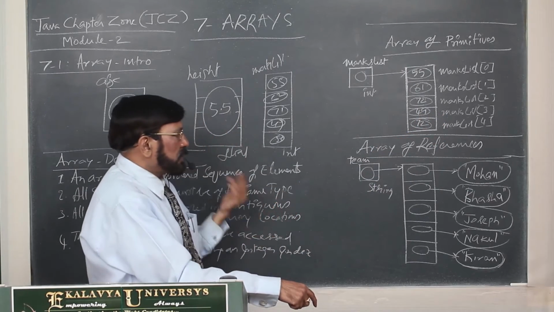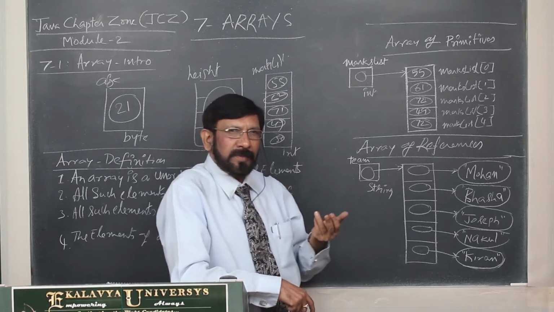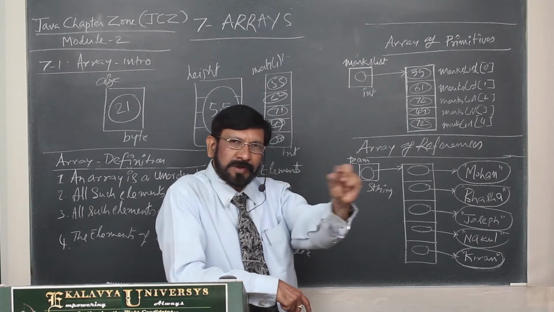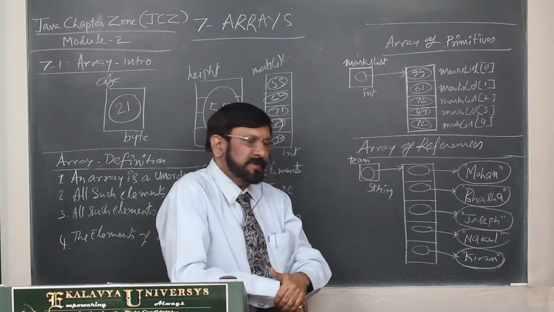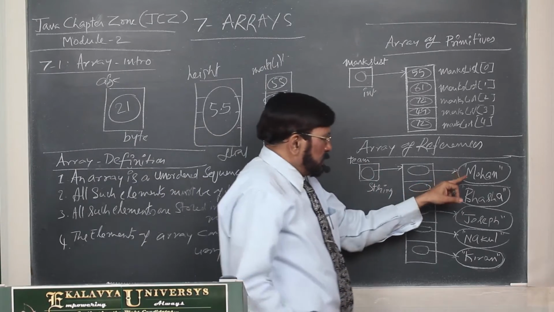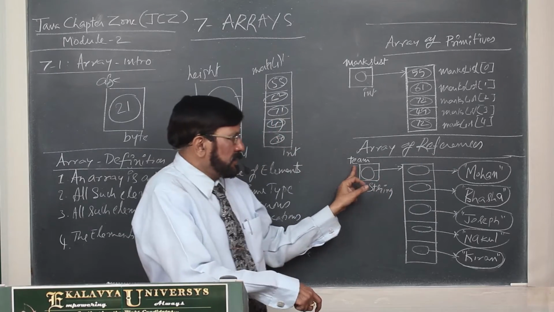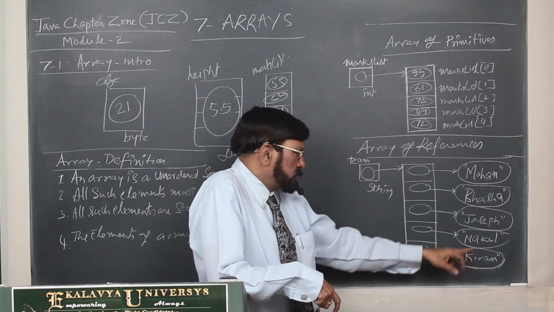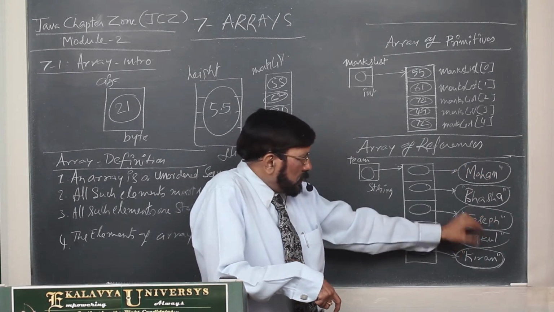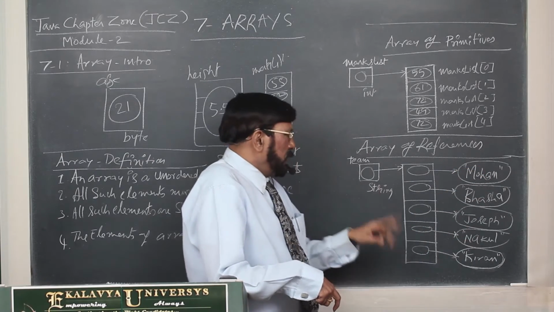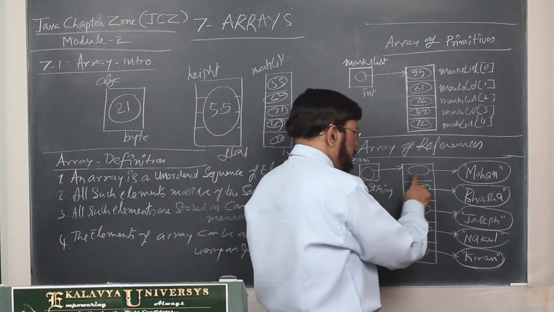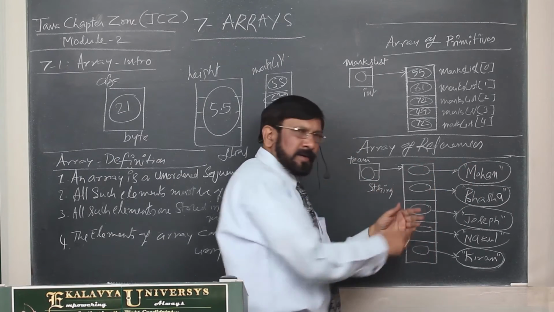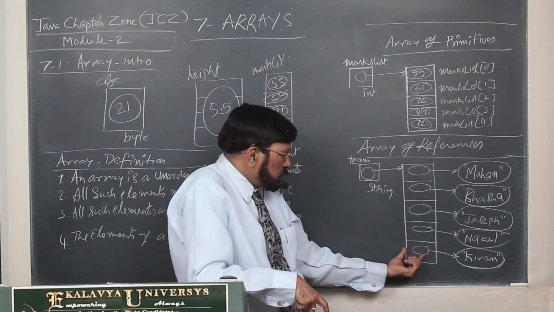Now, I show you an array of references. Already I explained to you, a string is an object. String is a class. Whatever variables we create are string type objects. Now, you see, a team is there. In that, 5 people are there: Mohan, Basha, Joseph, Nakul, and Kiran. Five team members are there. As these are objects, we must create a reference to each. Now, all those references we stored in an array.